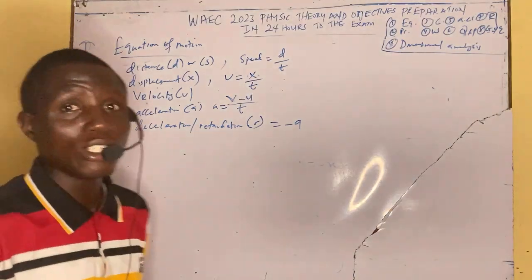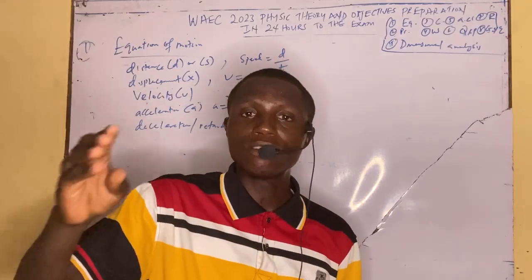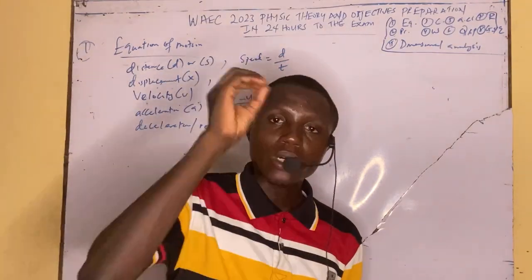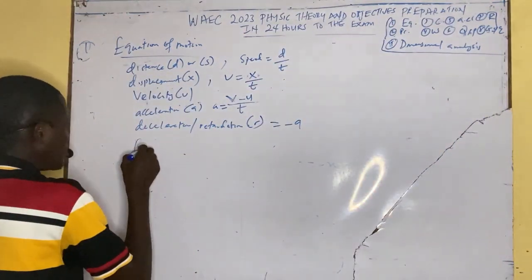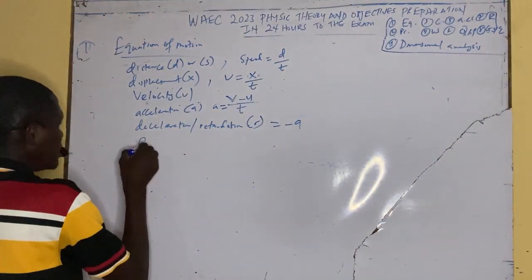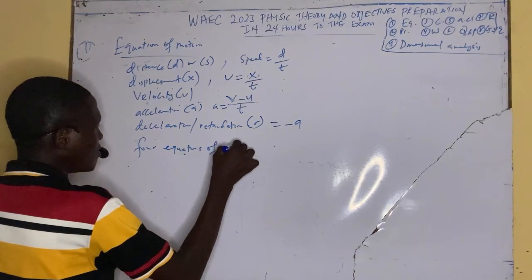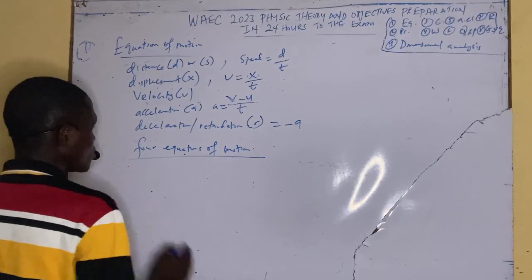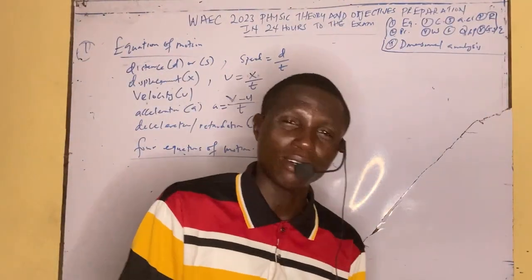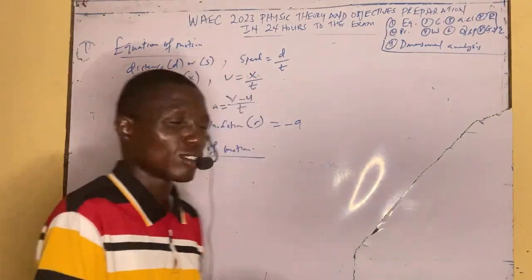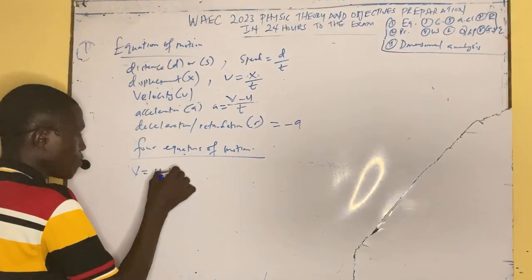What are the things that you need to know in equation of motion, and how do you apply it? Number one, know the four equations of motion. The four equations of motion are very, very important, and how you can apply them. They might even ask you to derive it, but the probability of that coming out is very, very low. So what are the four equations of motion that you must know? v equal to u plus at.